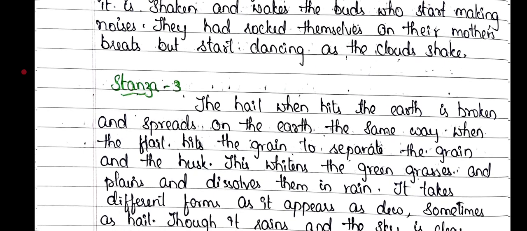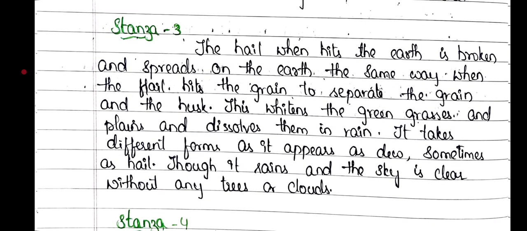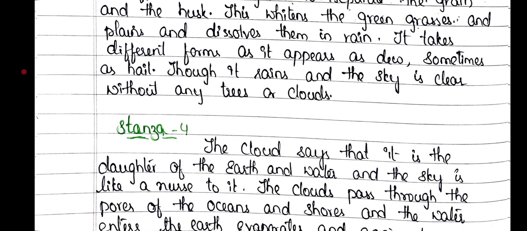Summary for stanza 3. The hail, when it hits the earth, is broken and spreads on the earth the same way. When the hail hits the grain, it separates the grain and the husk. This whitens the green grasses and plains and dissolves them in rain. It takes different forms as it appears as dew, sometimes as hail, though it rains and the sky is clear without any trees or clouds.